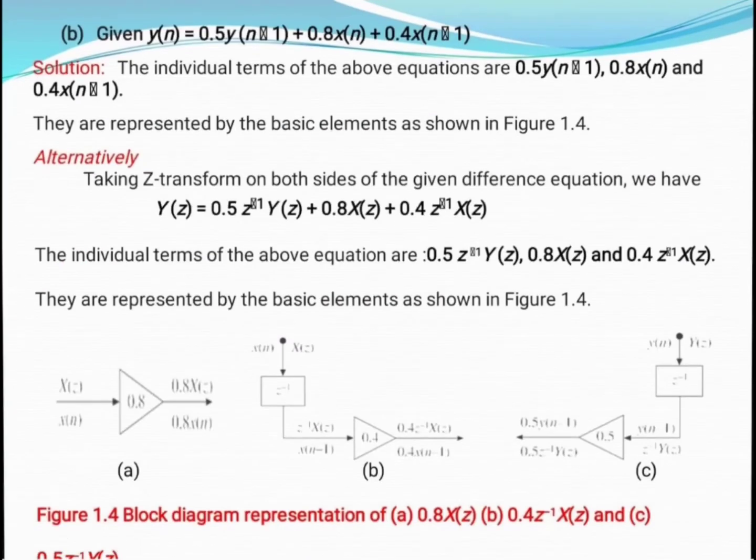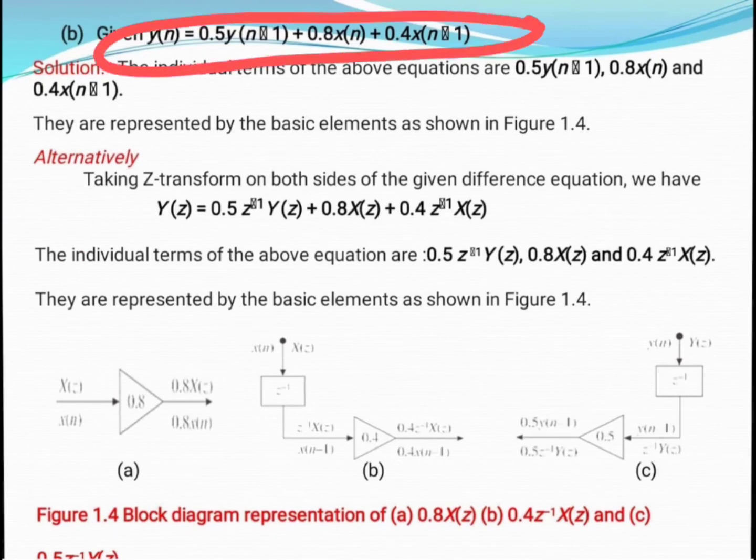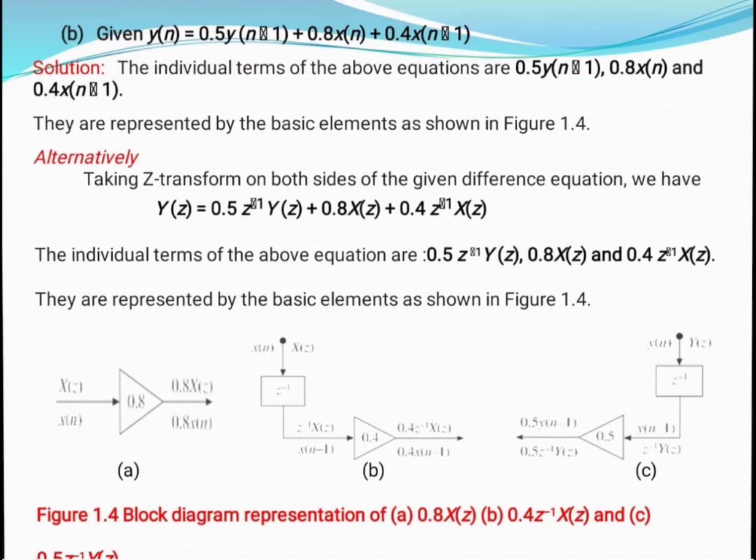Now one more example. The example is y of n equals 0.5 y of n minus 1 plus 0.8 x of n plus 0.4 x of n minus 1. Here this is a minus sign. First of all, we take the transformation of this equation.